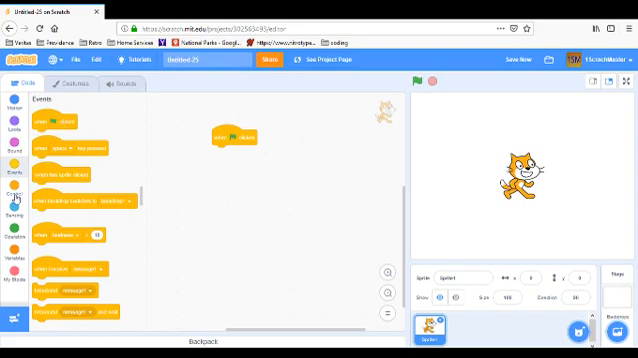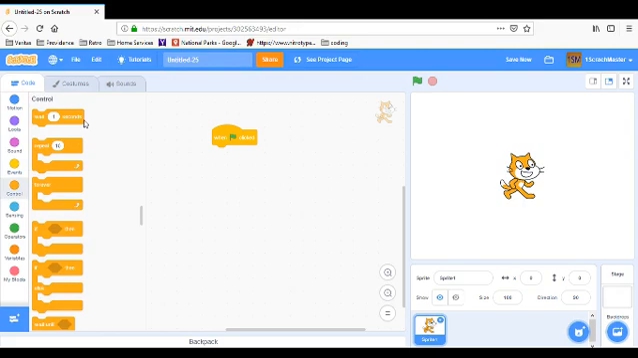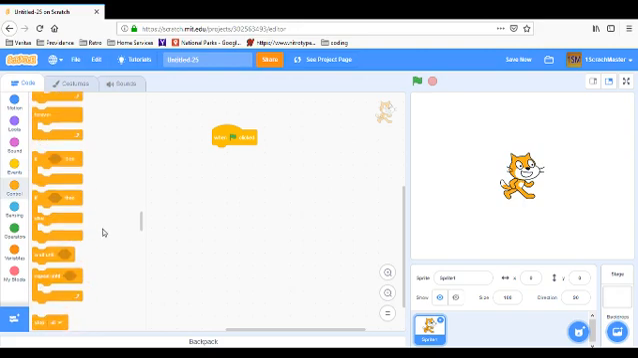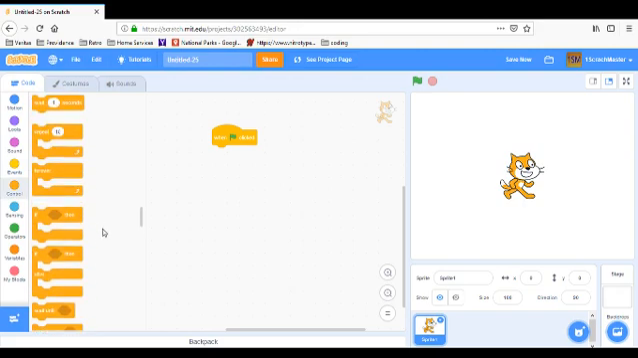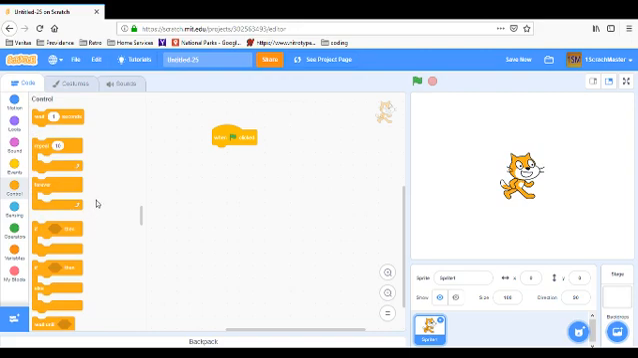Now we're going to go to control. There's a lot of blocks here that you might understand because of what they say on them. But we're going to grab a forever loop. So we're going to put this right here, and it's going to do something forever. What is it going to do forever? Well, it's going to do whatever is inside of this, forever. So when the green flag is clicked, it's going to do something forever in here.